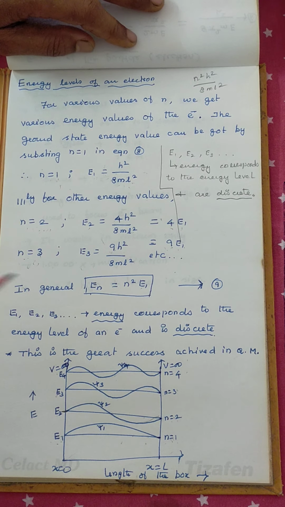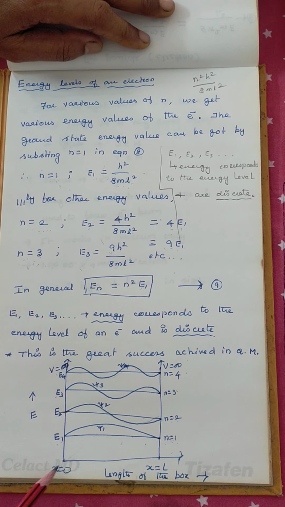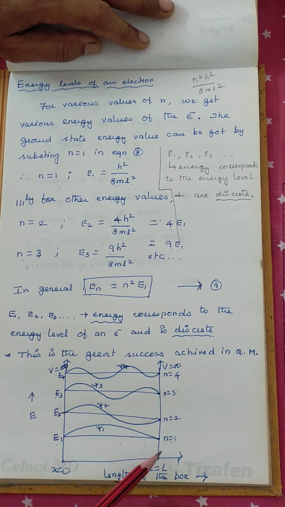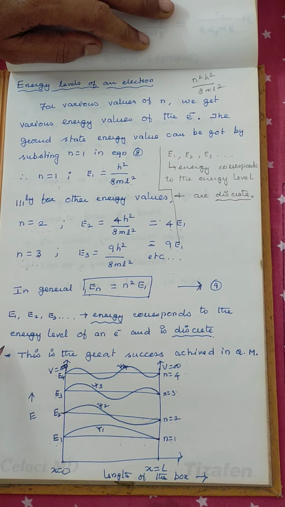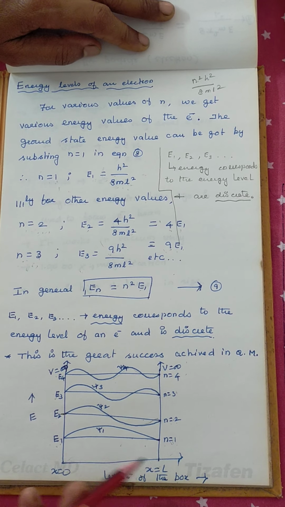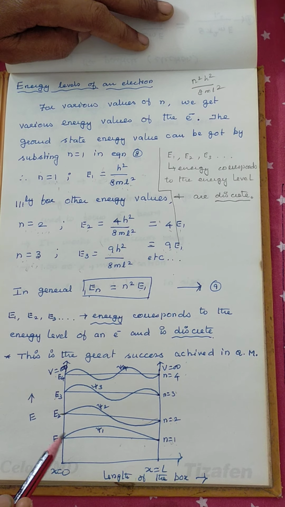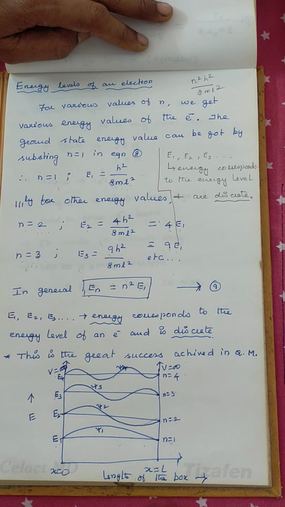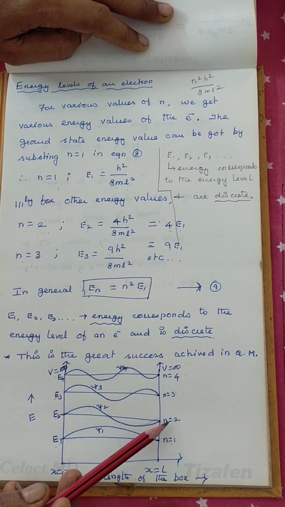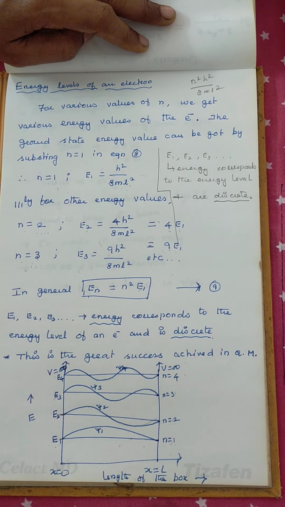And pictorially, let us see how the wave function and energy values are represented. Say this is x is equal to 0 and x is equal to L. This is a potential well and energy values taken here, and this is the length of the box. For n is equal to 1, the first energy level, this is the energy value corresponding to this, and the wave function resembles like this. For n is equal to 2, this is the energy value and the wave function can be drawn like this.